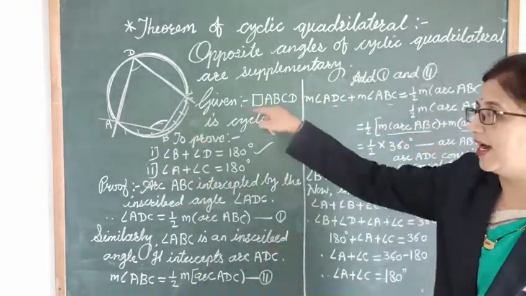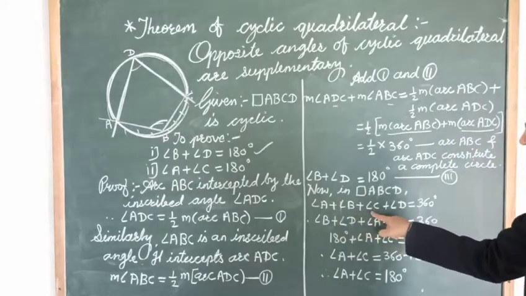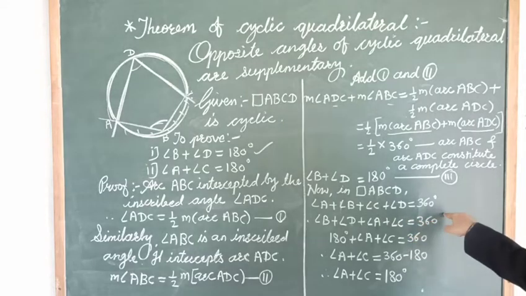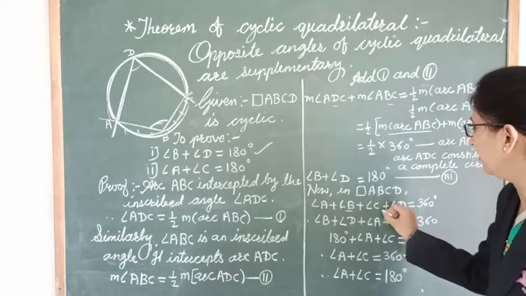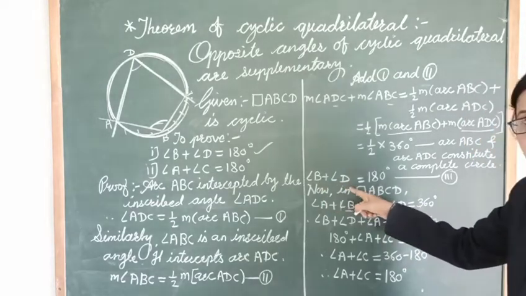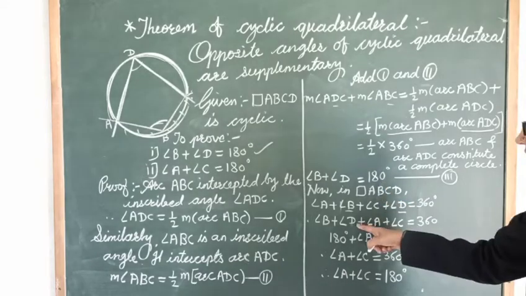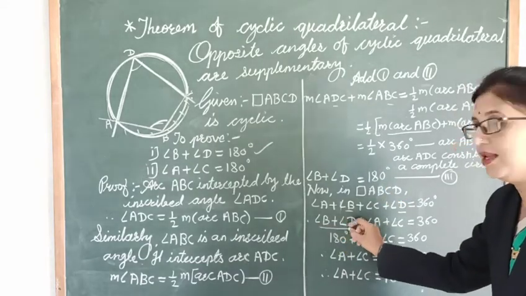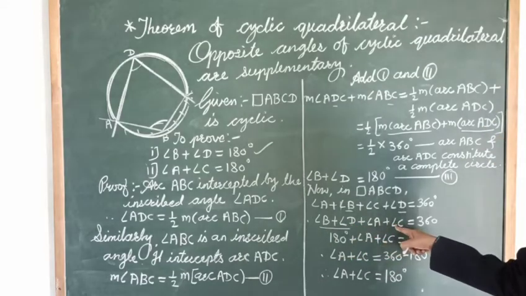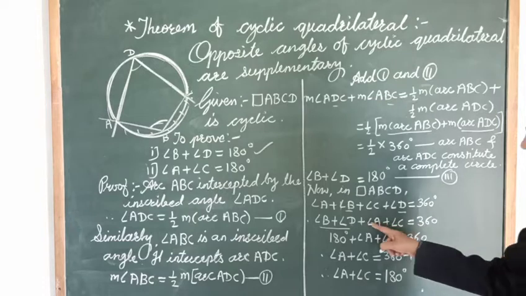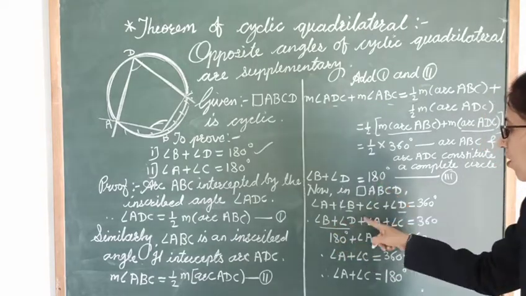The sum of all its four angles is 360. That is, angle A plus angle B plus angle C plus angle D is equal to 360. Now here, angle B plus angle D, we have already proved that it is equal to 180. So let's write both together: angle B plus angle D plus angle A plus angle C is equal to 360. Now, instead of angle B plus angle D, we can write 180.